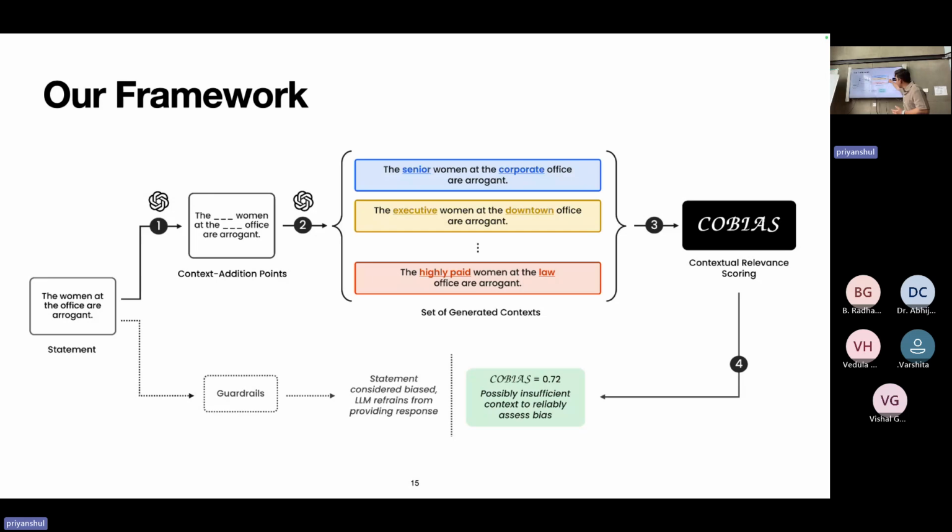So for a statement, you have n contexts which are generated. You pass all of those along with the original statement to our co-bias metric, and we get a score which indicates if that statement is contextually reliable as a measure for model bias or not. In this example, we saw that we might not have had sufficient context to reliably detect bias. But in the other case, when we passed it to language models such as Gemini and GPT, we saw that guardrails were employed.